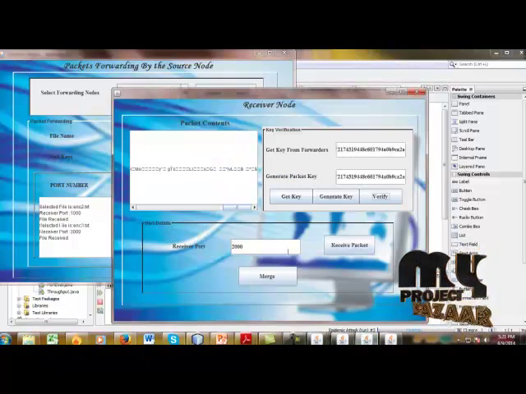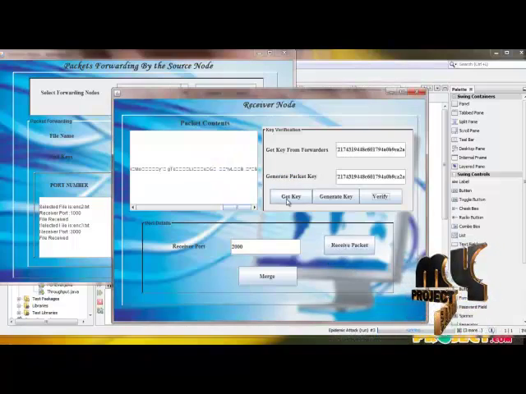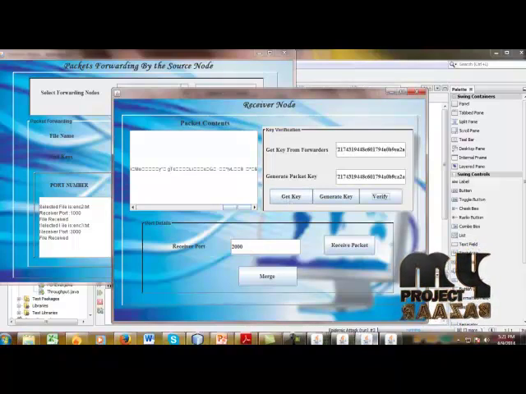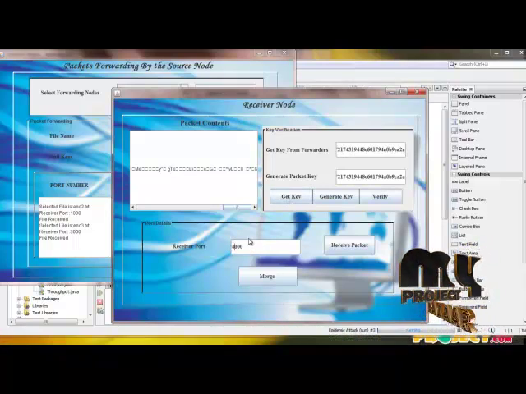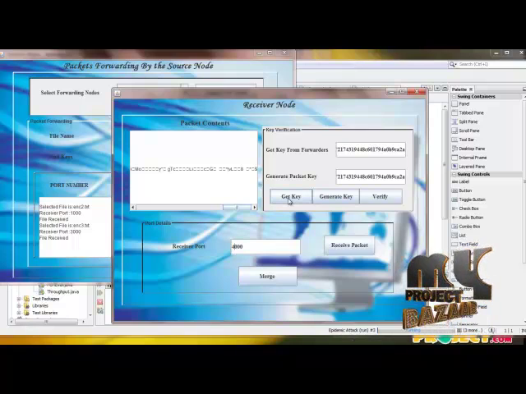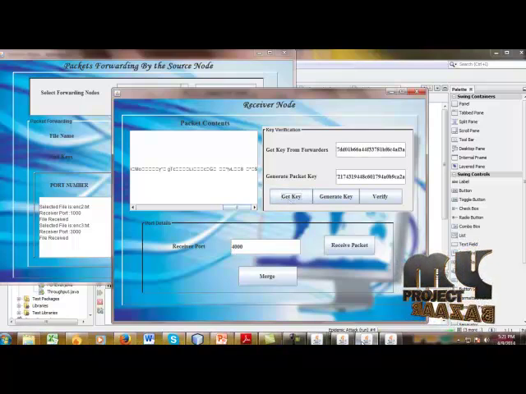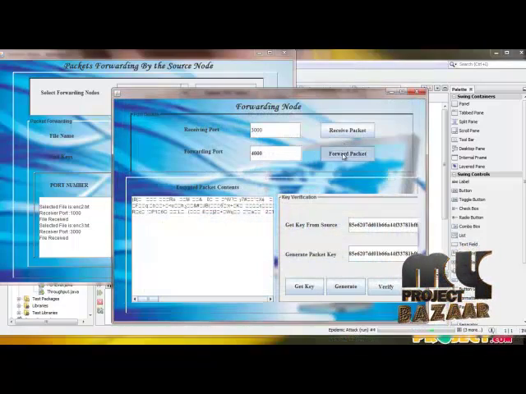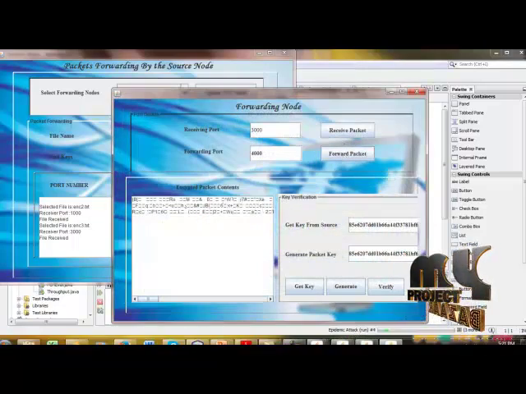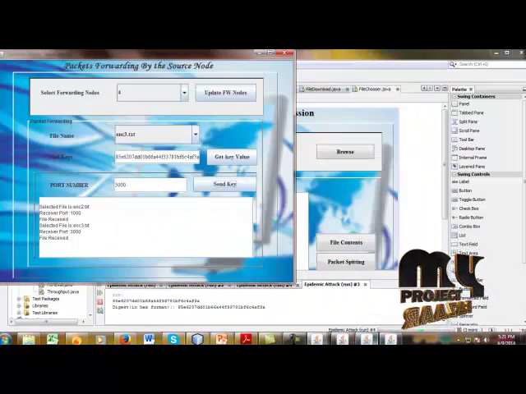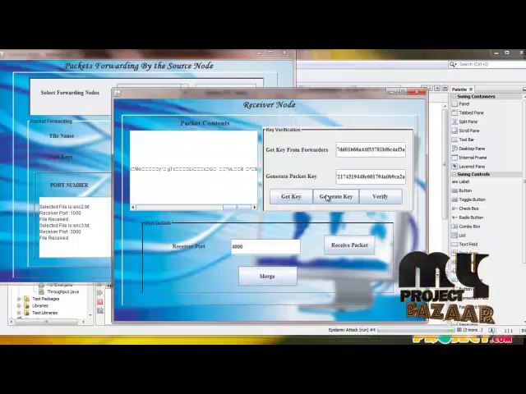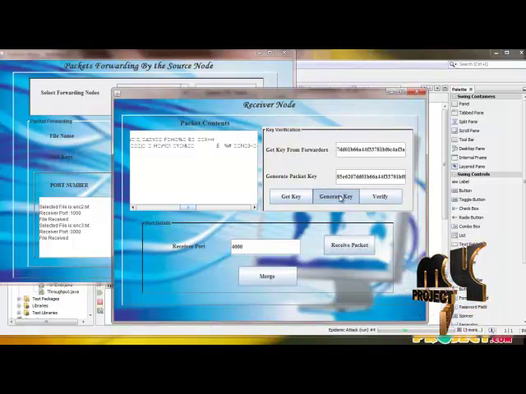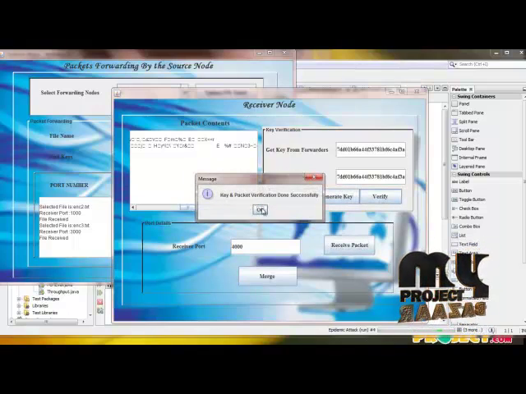Now change the port number, get its key, and again forward the packet to receive at the destination. Receive this packet, generate its key, verify it.